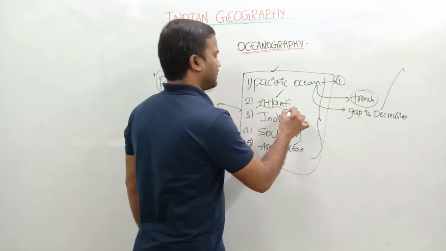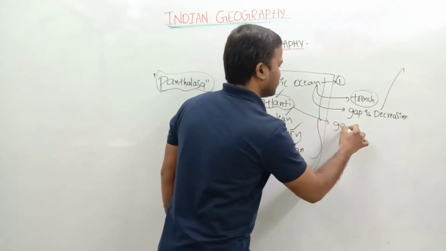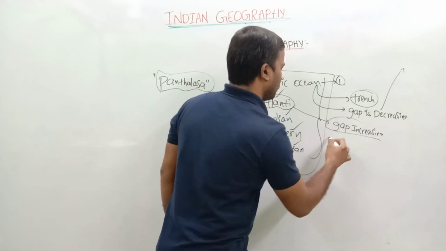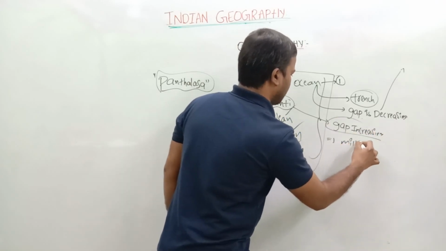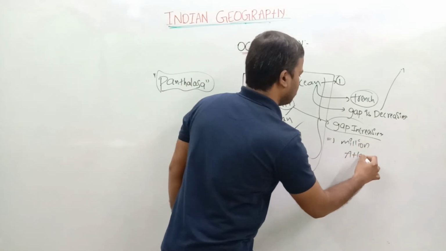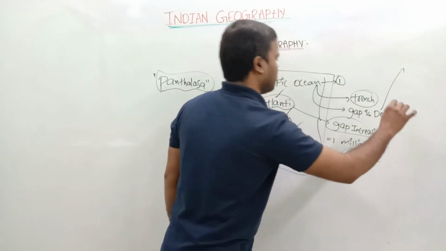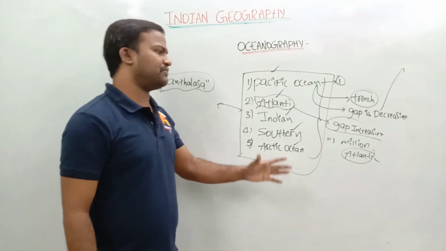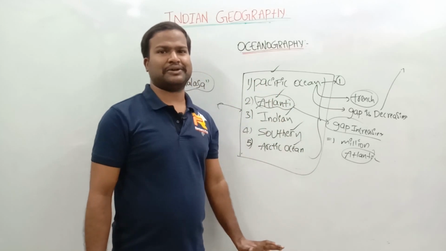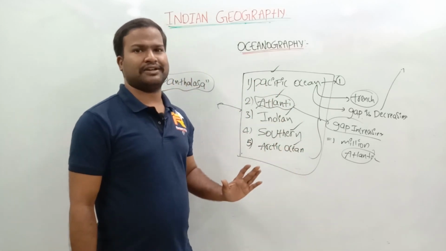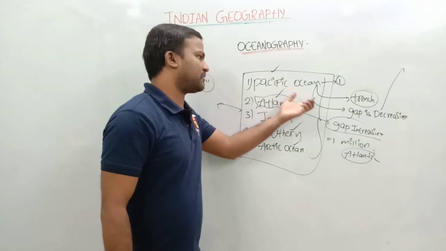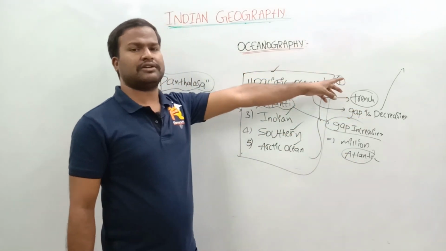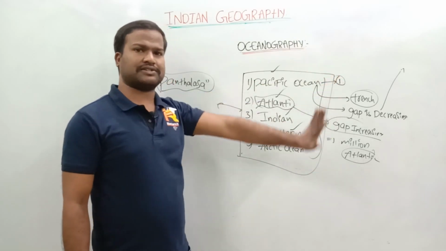But in the Atlantic Ocean, the gap is increasing. That's why in future, after millions of years, the Atlantic Ocean will become the largest ocean in the world. This is a very complex theory. We have to link these trenches and the gap with the divergent plate tectonic theory, and then only you can understand this.